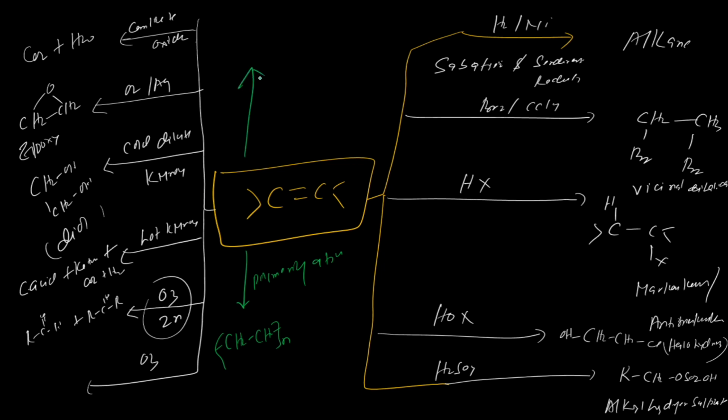It can give you PVC, that is polyvinyl chloride. And it can also give you PAN, polyacrylonitrile. For that you have to take acrylonitrile. And again, Teflon is also there. So Teflon.